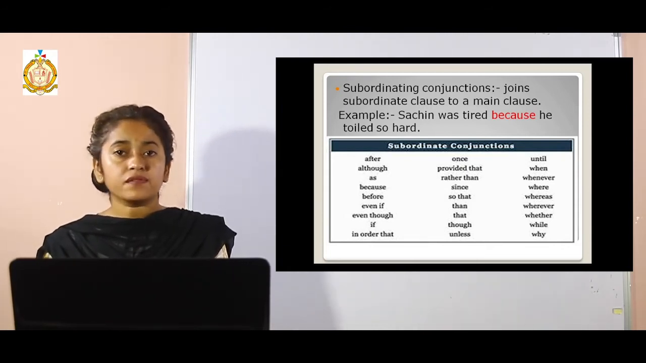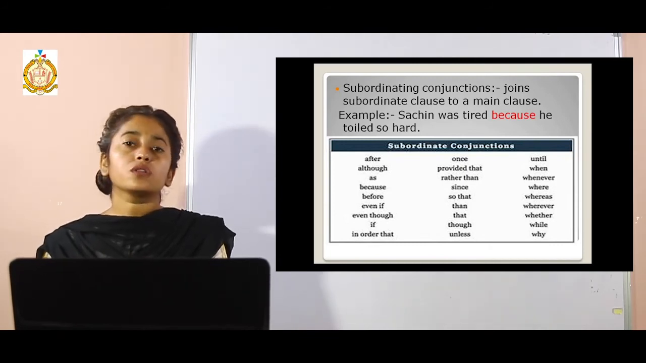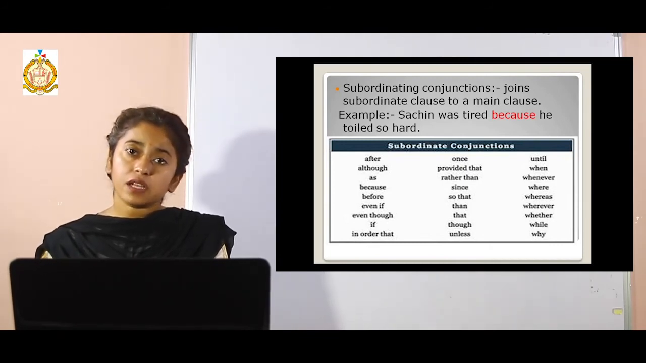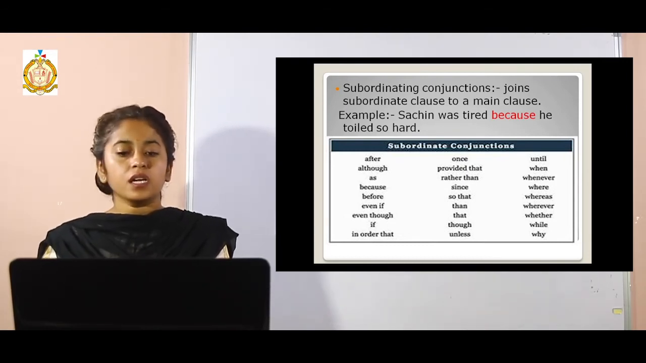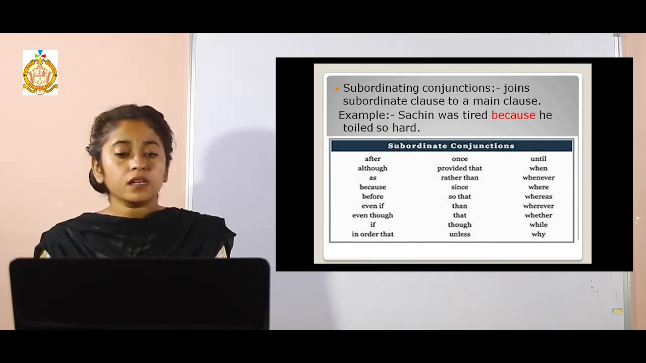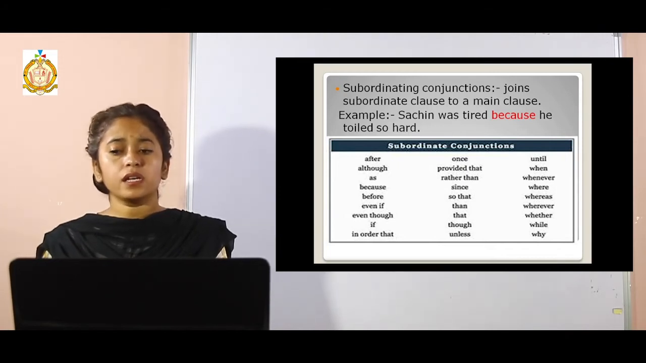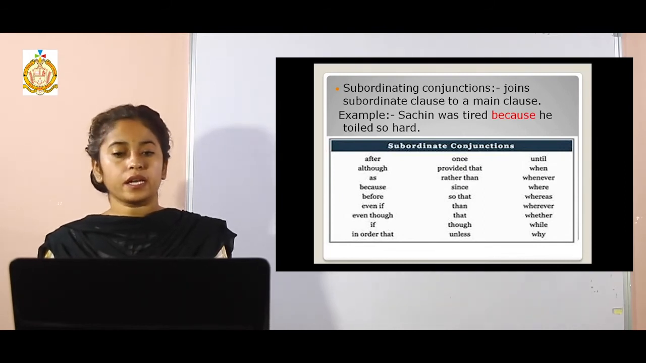For example, "after" is used to show time. "Although" is used to show contrast, that even if he has tried hard, he is unable to pursue that. Different words come under this. See the example: Sachin was tired because he toiled so hard. Why was Sachin tired? Because he toiled so hard. He has worked so hard. That was the reason that he was tired.